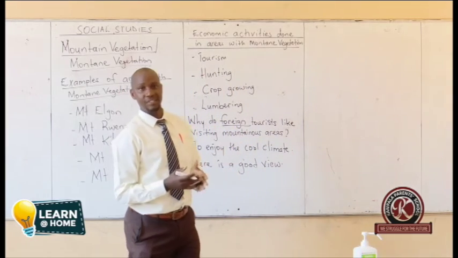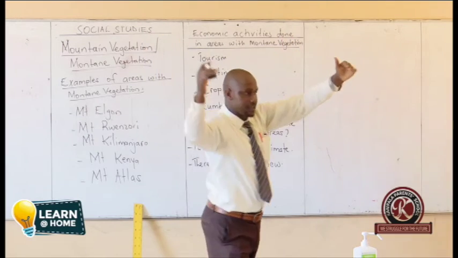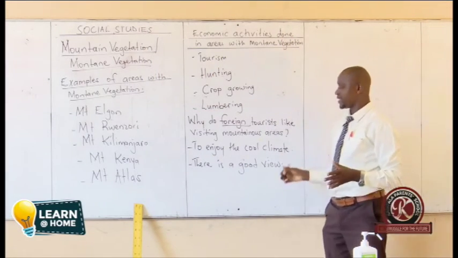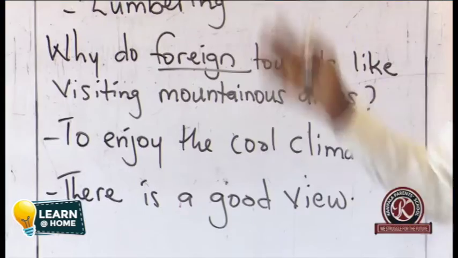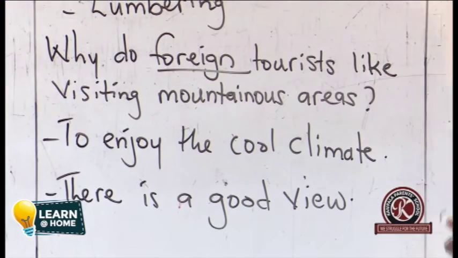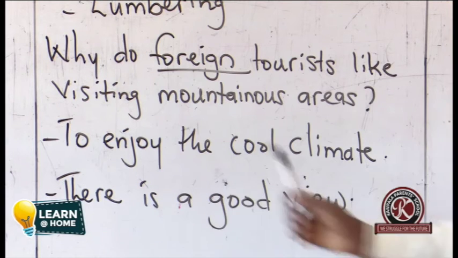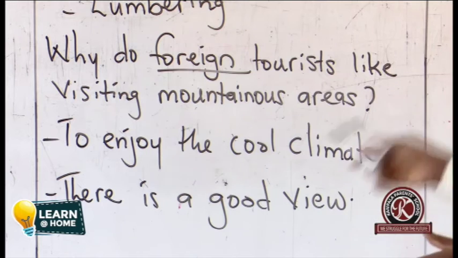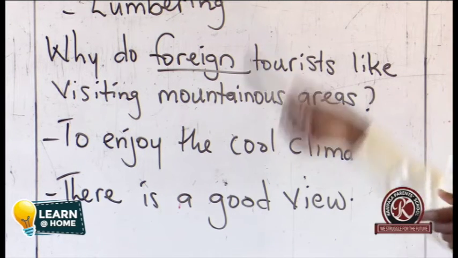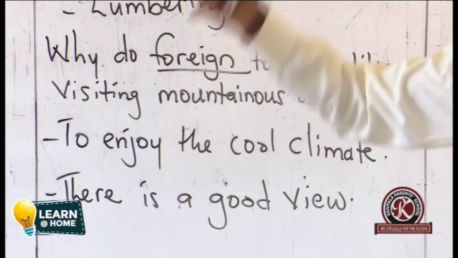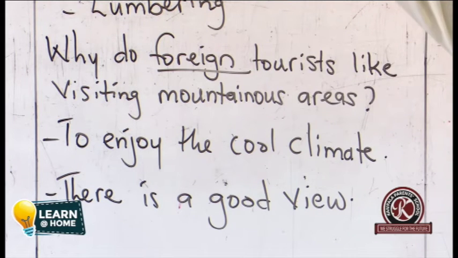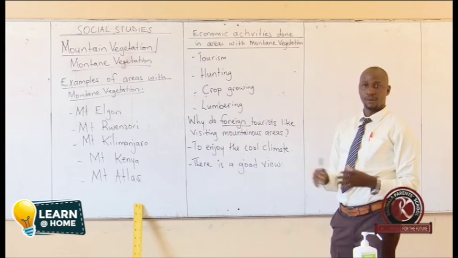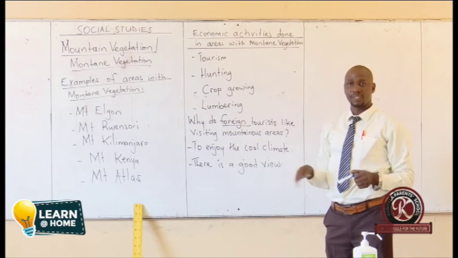When you are on places of a higher altitude, you're able to see features that are at a distance. That's why we are saying there is a good view in places with mountain vegetation. When you are at a high altitude, you're able to see at a distance and you enjoy looking at such. So, we don't want to waste time there.